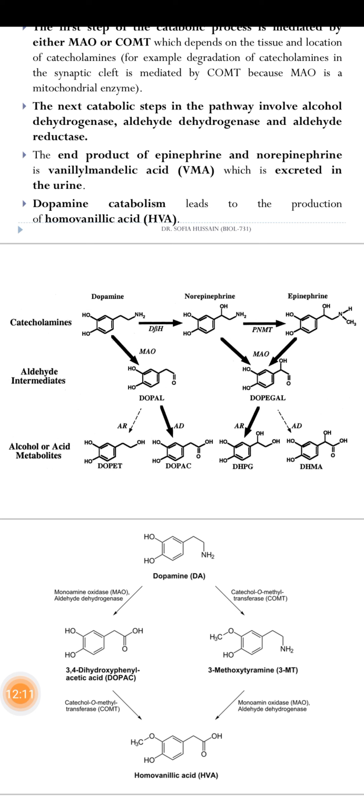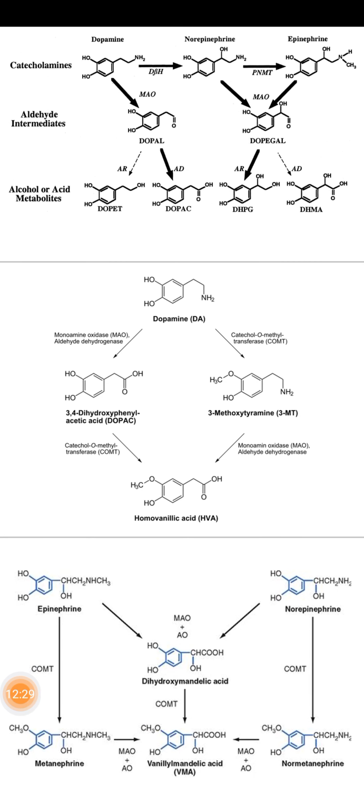So how the catecholamines are degraded: dopamine is produced, then the norepinephrine, then the epinephrine, then aldehyde intermediates are formed, then the alcohol metabolites are formed. How do these reactions take place?